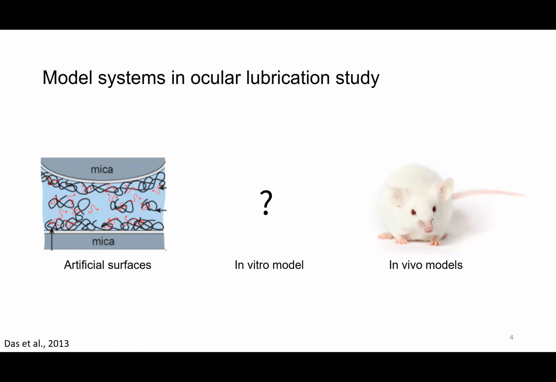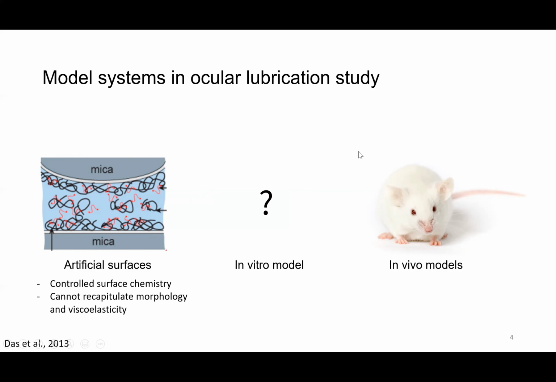One reason that we don't yet have a clear understanding of the lubrication mechanism at the corneal surface is that we lack a controllable as well as physiologically relevant model. In the past, friction at the biological surface has been modeled by protein adsorbed on mica surfaces, mostly as SFA or AFM studies. While the chemistry of this surface is controllable, there are two important distinctions between this model and actual biological surfaces. First, it is hard to recapitulate the topology and morphology of the cell surface in a synthetic model. And second, the viscoelasticity of the cell layer is omitted from this model.